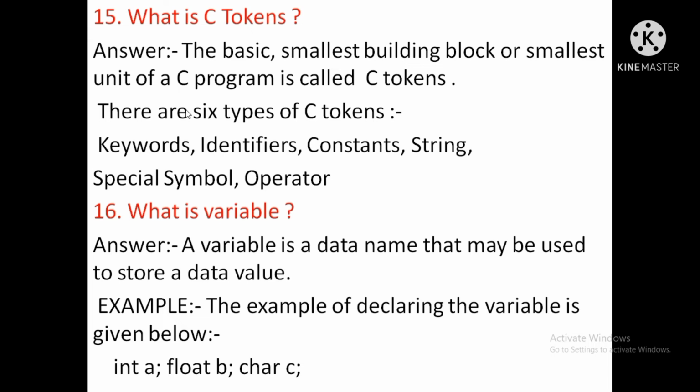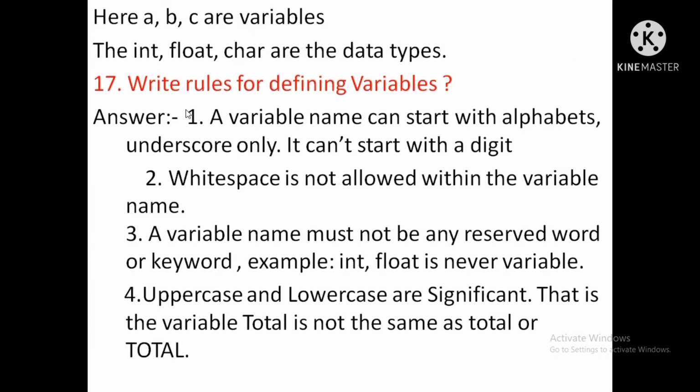The location is used to hold the value of the variable. Example, int a, float b, char c. Here a, b, c are variables, and int, float, char are the data types.